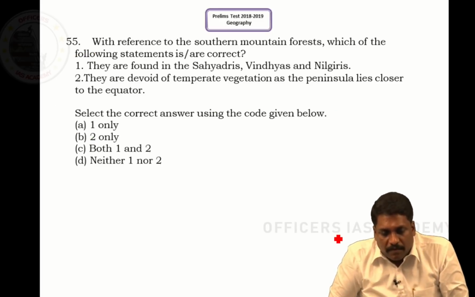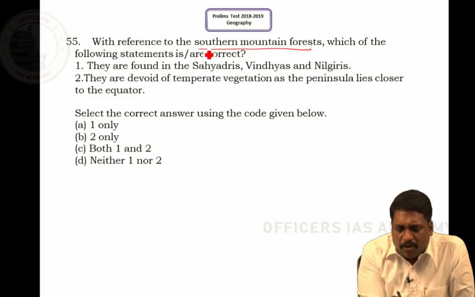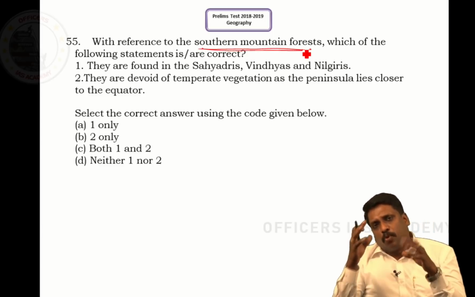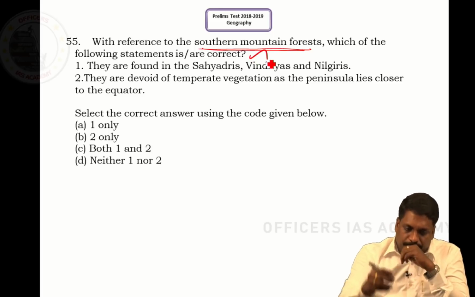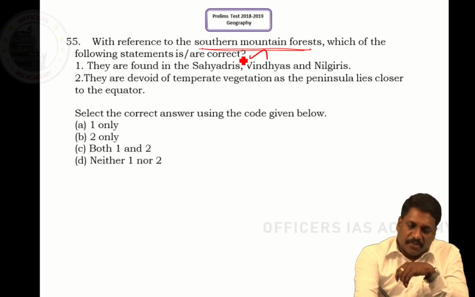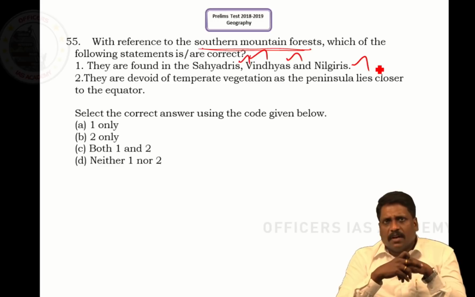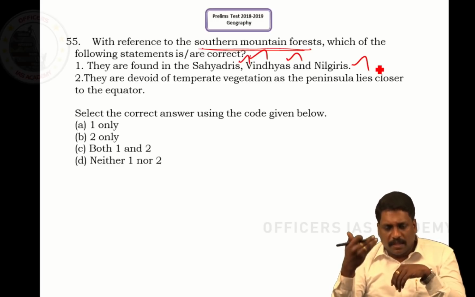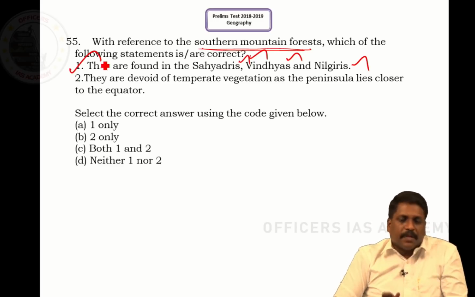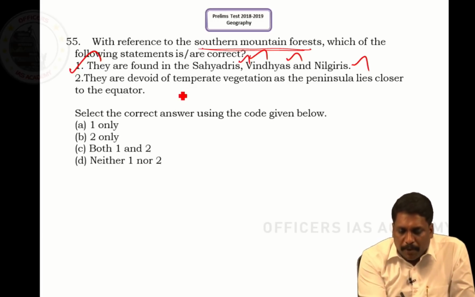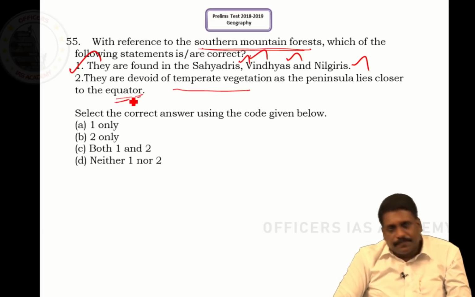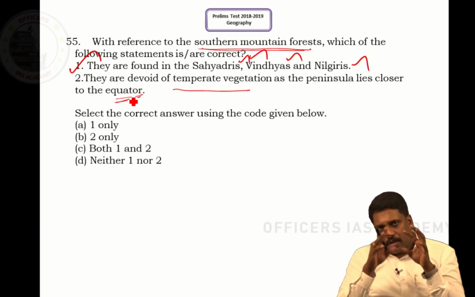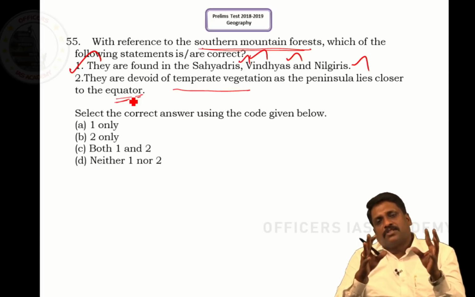55, sir. With reference to southern mountain forest, it means those mountains which are there in the peninsular part of India. Which of the following statement is right? They are found in Sahyadris, Western Ghats, Vindhyans, Nilgiris. Yes, right. It means what is lying in the peninsular part of India, accepted. They are devoid of temperate vegetation as the peninsular lies close to the equator. Now, very tricky question. They almost make it appear that this statement is right.